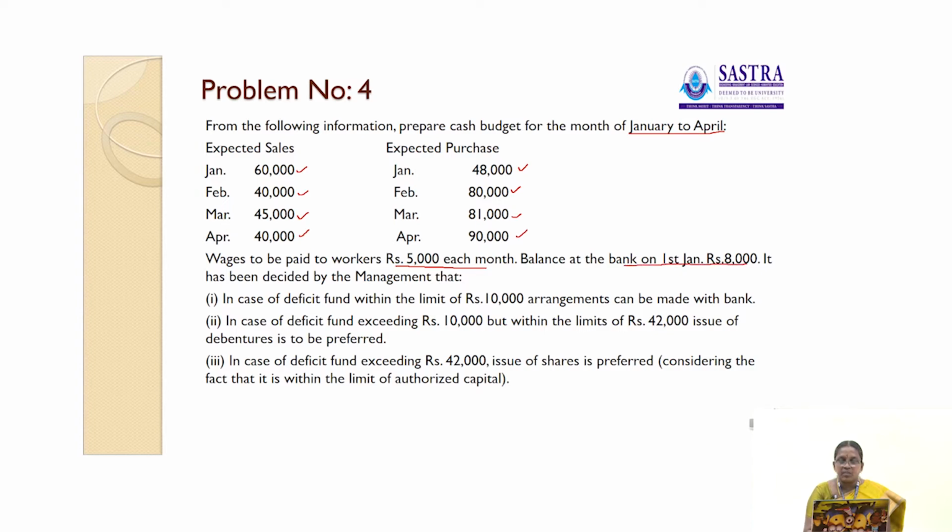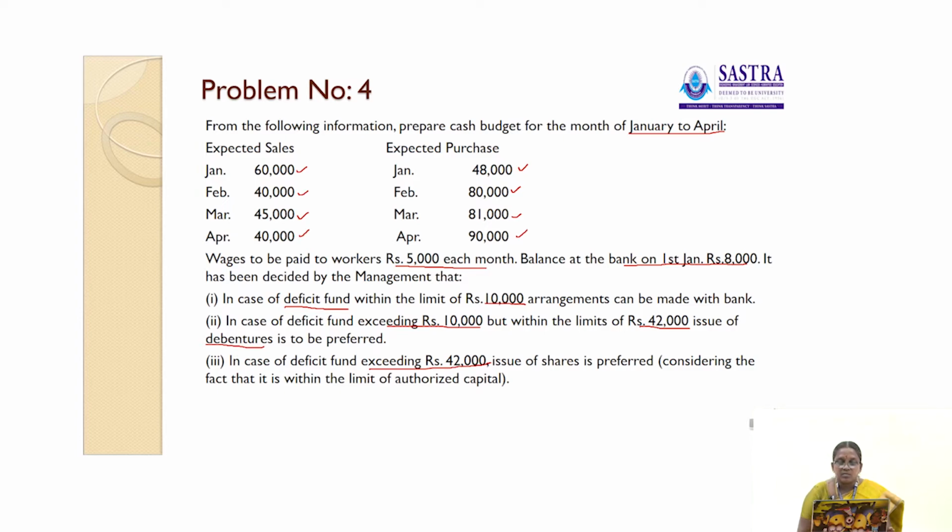It has been decided by the management, in case of deficit fund within the limit of rupees 10,000, arrangements can be made with the bank. In case of deficit fund exceeding 10,000 but within the limit of 42,000, they can issue debentures. In case of deficit fund exceeding 42,000, issue of shares is preferred, considering the fact that it is within the limit of authorized share capital.